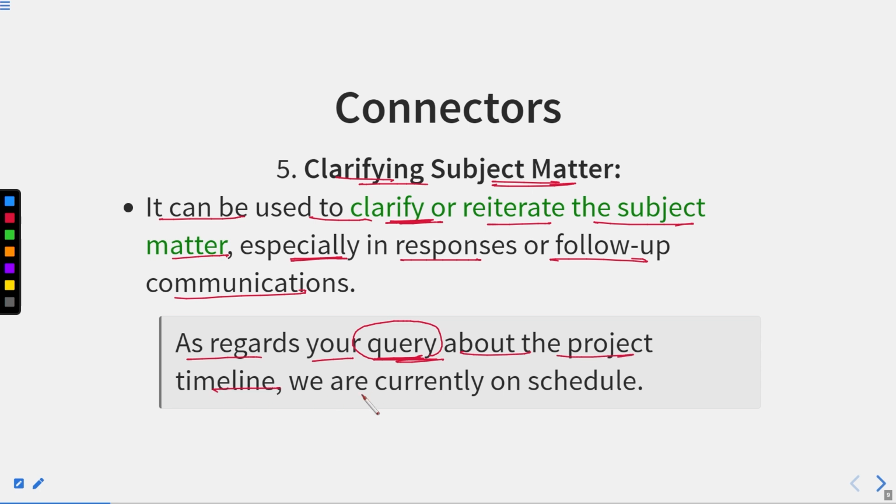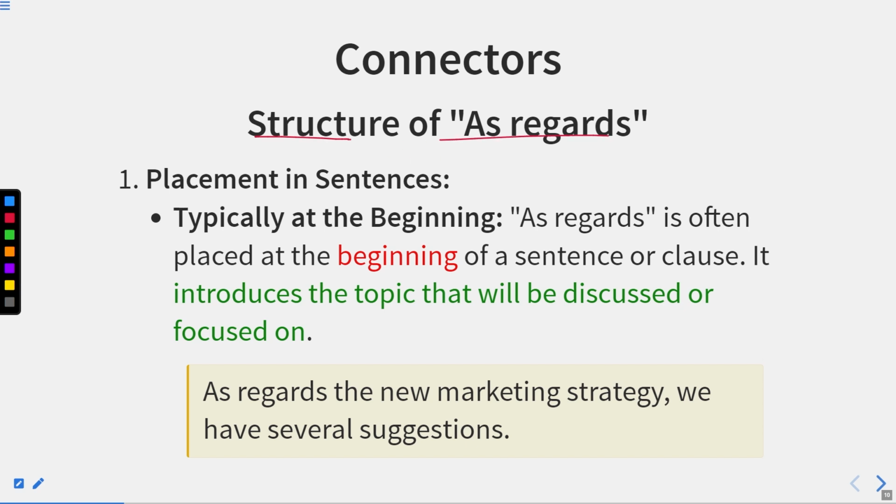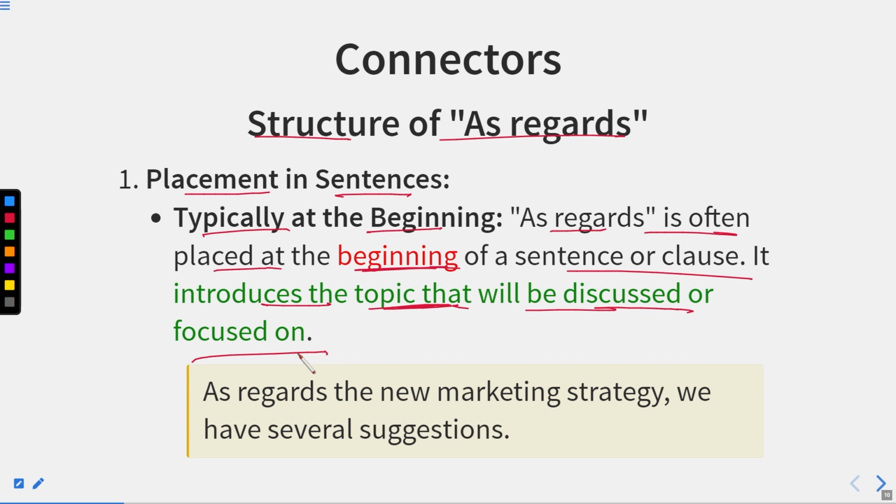As regards the project timeline, we are currently on schedule. Okay. Now, structure of as regards, placement in a sentence. Typically at the beginning, as regards is often placed at the beginning of a sentence or clause if it introduces the topic that will be discussed or focused on. So it primarily focuses on that particular topic which has to be the matter of consideration, or the matter of discussion. As regards the new marketing strategy, we have several suggestions. It means here we are talking about the new marketing strategies.